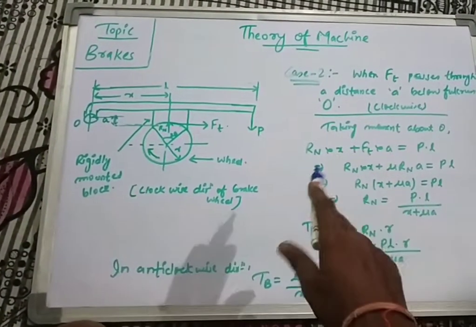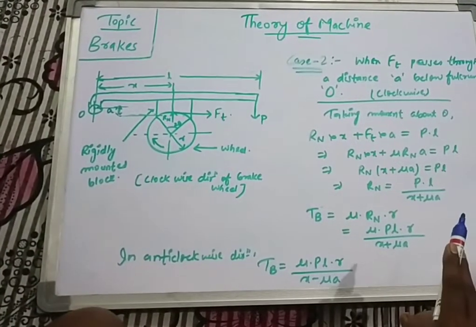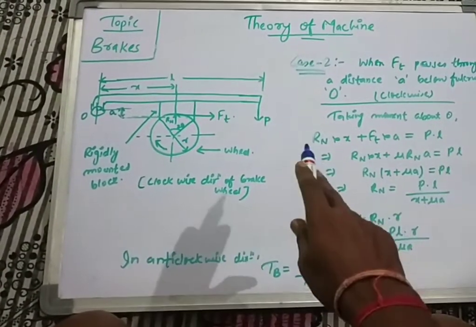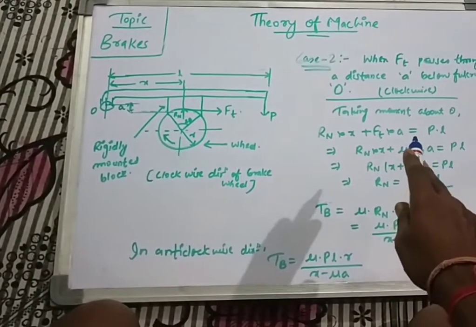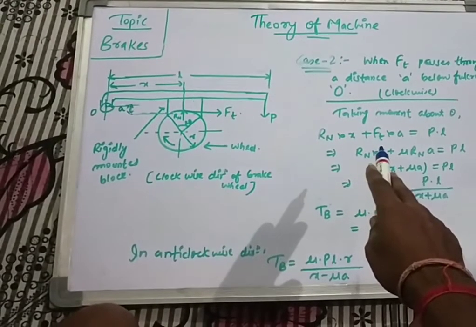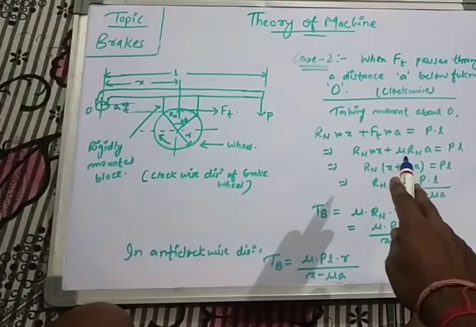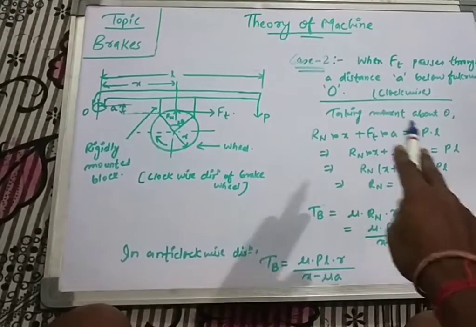Whatever you take as positive or negative, in the end it will give an equation like this. I hope you understand till now. Now while solving this, we know the formula of Ft, that is the braking force, is written as mu into Rn. So simply I put mu into Rn in place of Ft, and the others are the same as above.